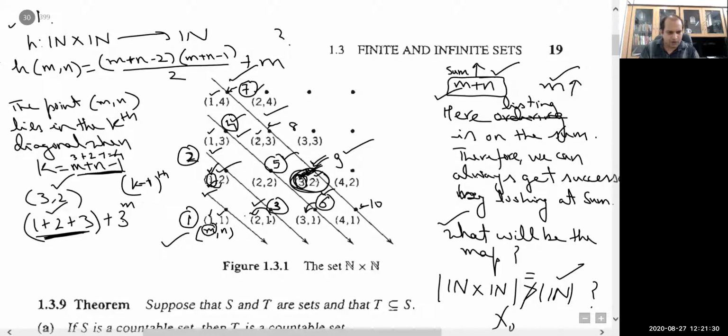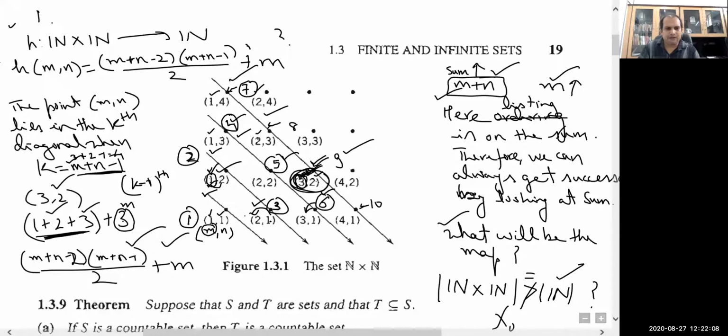First of all you need to find the diagonal. The number of elements present up to the (m plus n minus 2)th diagonal uses the sum of n natural numbers, n into n plus 1 by 2. So that will be m plus n minus 2 into m plus n minus 1 divided by 2, and plus exactly the value of m here. So this is the way.